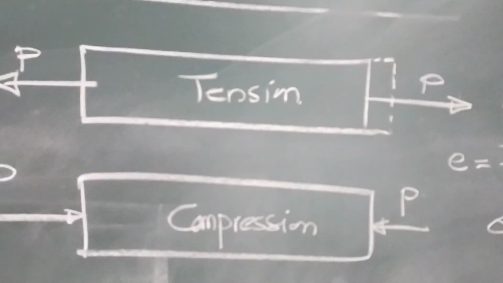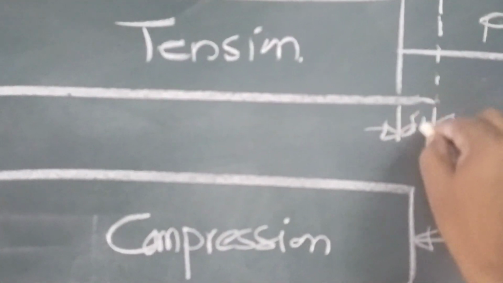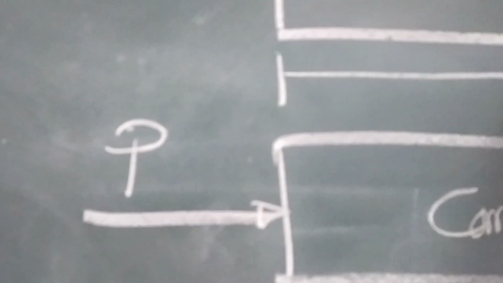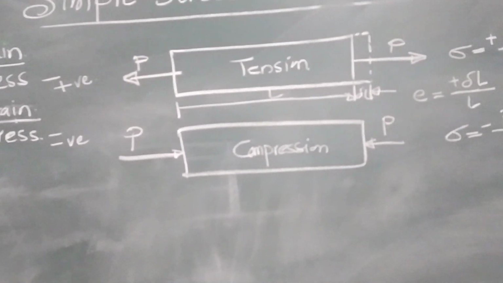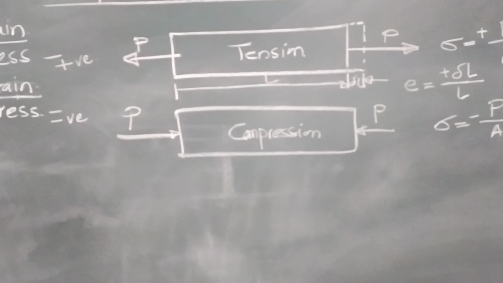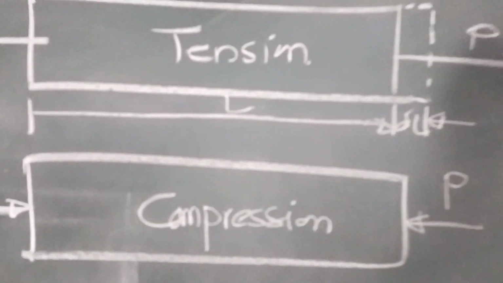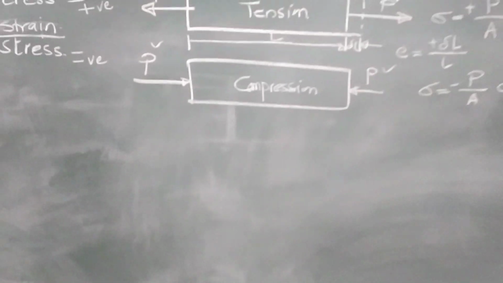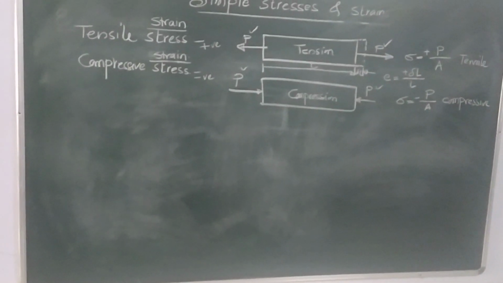Here, due to outward forces, this delta L will increase, and this is the original length. What will happen in case 2? Okay, let us take this exercise and tell me in the comment box or message me what will happen in the compression case. Both forces are pushing it, or you may say these are the pull forces and these are the push forces. So, tell me in the message box or comment box what will happen about compressive stress.